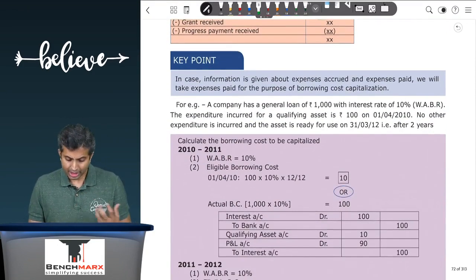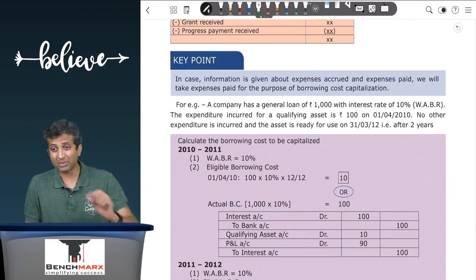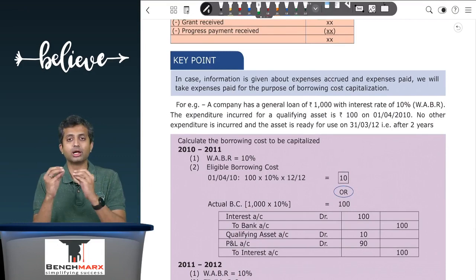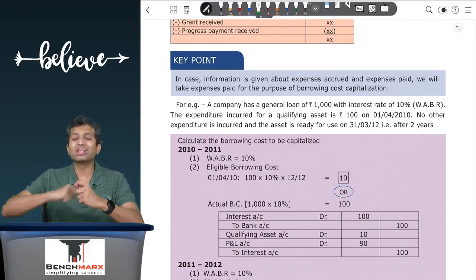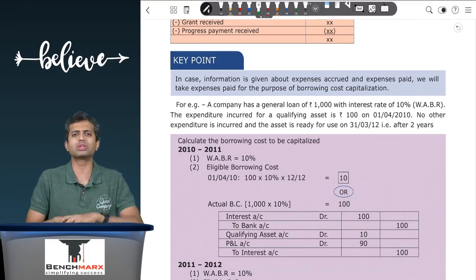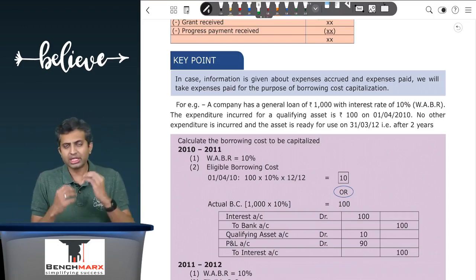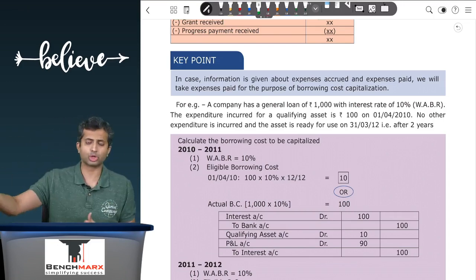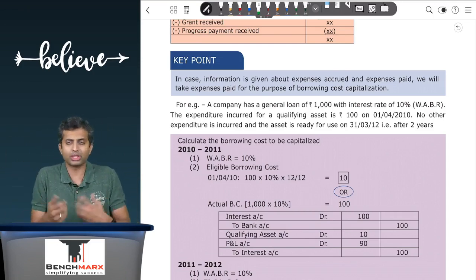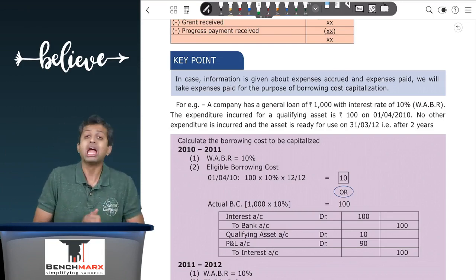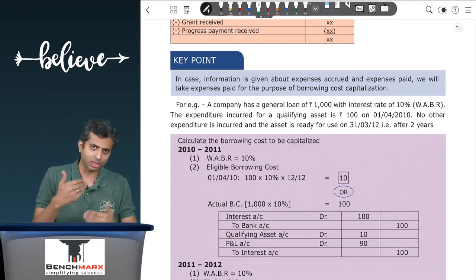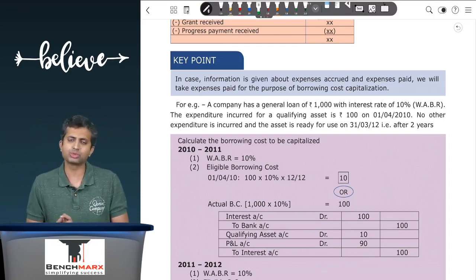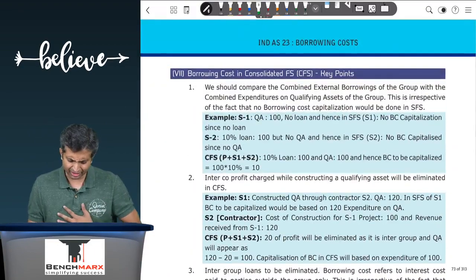So a key point over here that you should remember is while you have to calculate the borrowing cost to be capitalized, you will take the expenditure based on the cash payment, that is a cash outflow, and not based on expenses that have accrued, because it is possible that in the first month there are expenses of 100 rupees towards the qualifying asset which have accrued. However, you have paid only 40. Then your borrowing will be utilized to the extent of 40 only, and hence in case there are expenses which are accrued as well as expenses which are paid, our capitalization ideally should be based on expenses which have been paid. Again, an example on this which is given.